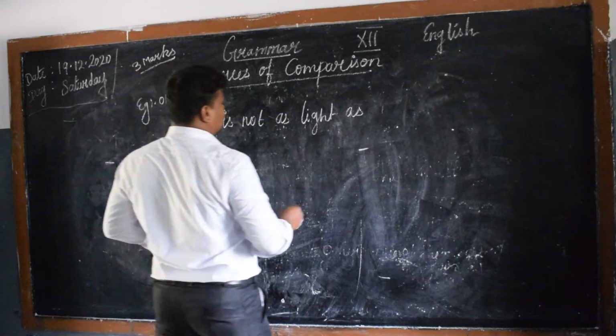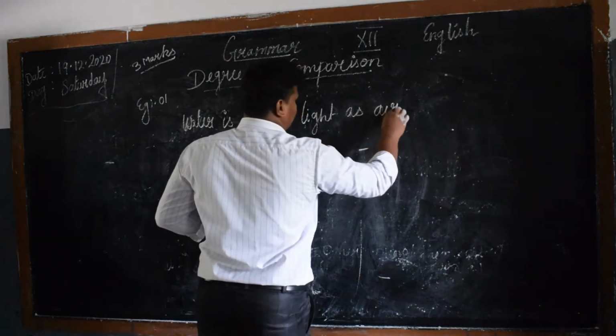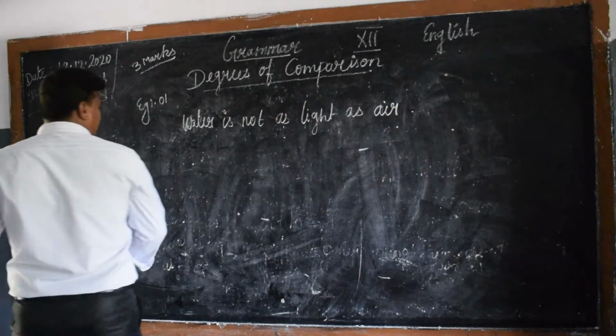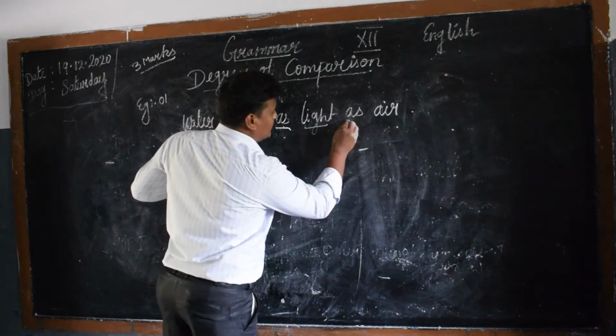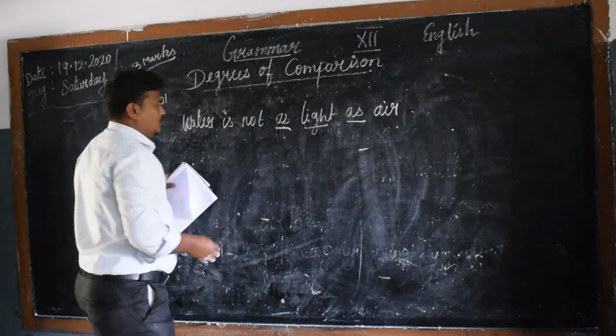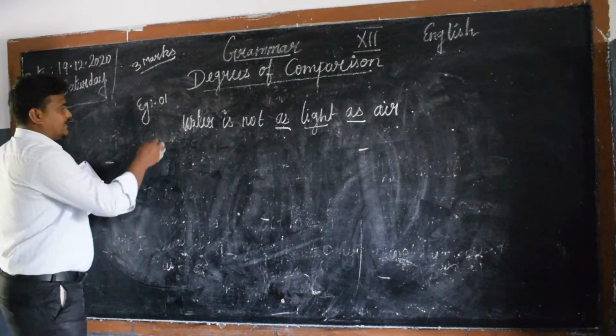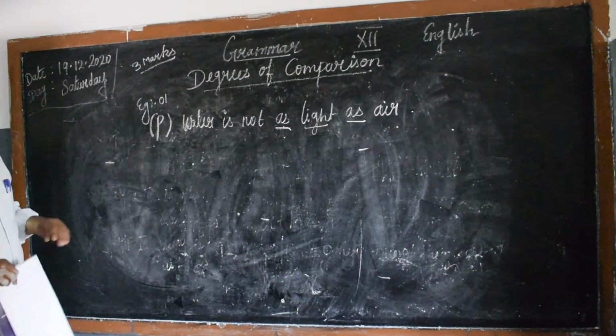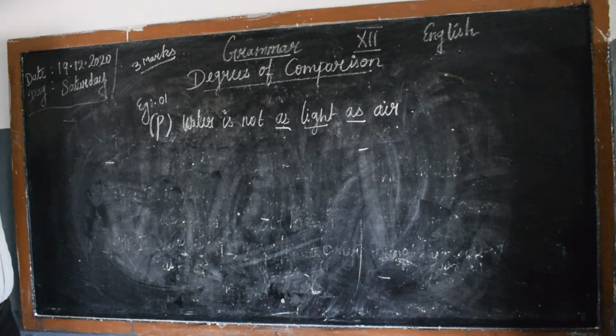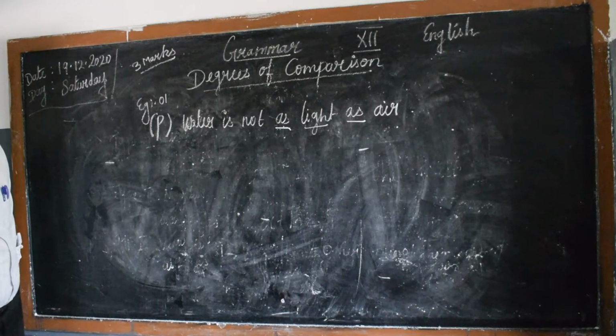Water is not as light as air. Okay. So by this form you can identify it as adjective, as, right? We can identify this sentence belongs to positive degree. Water is not as light as air.